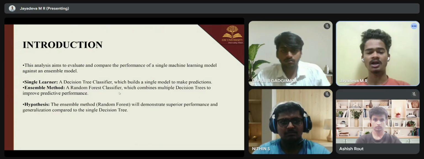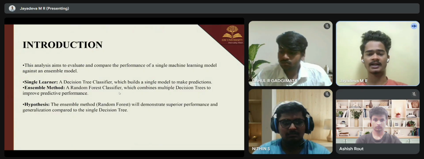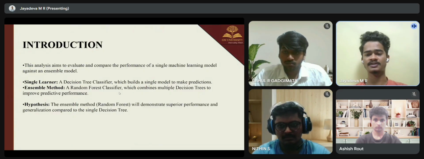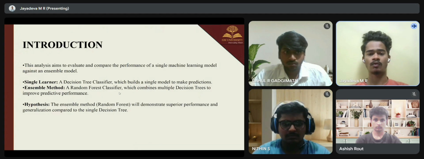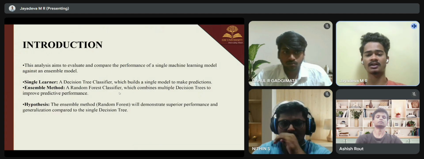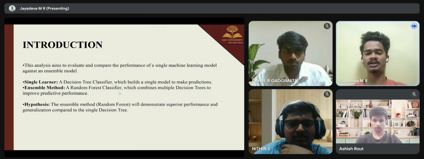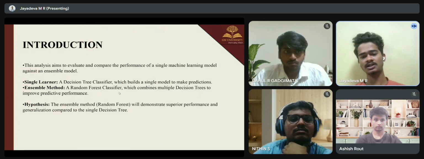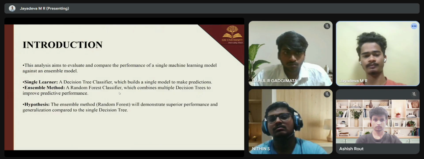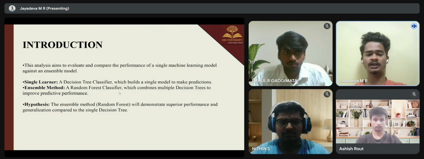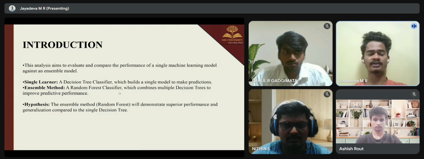The next slide is introduction. Our analysis aims to directly evaluate and compare the performance of a single machine learning model against what is known as an ensemble model. For this comparison, our single learner is a decision tree classifier. You can think of a decision tree like a flowchart. It asks a series of if-else questions. It is powerful, easy to interpret, but can sometimes be prone to errors if it becomes too specific to the data it was trained on.